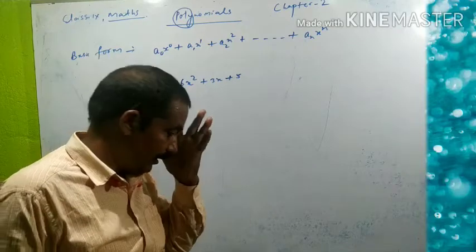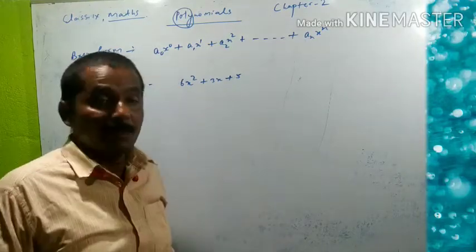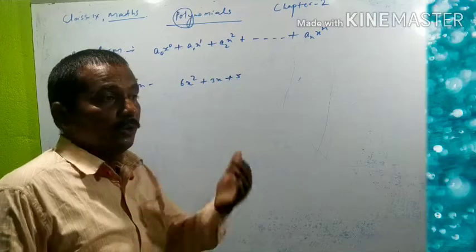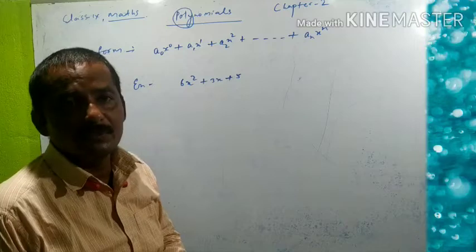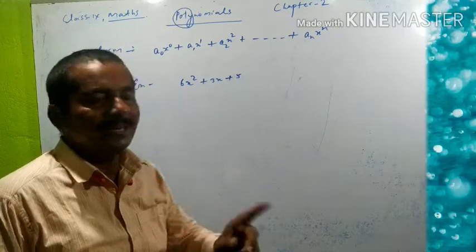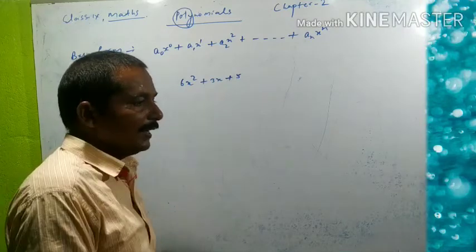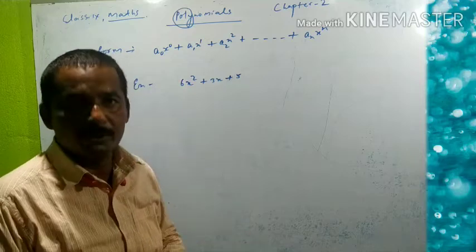Roughly speaking, their indices, their powers should be positive whole numbers. Non-negative means positive, and non-fractional means whole number should be there.